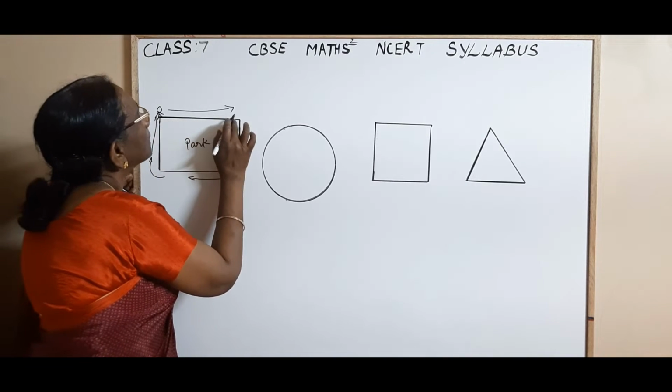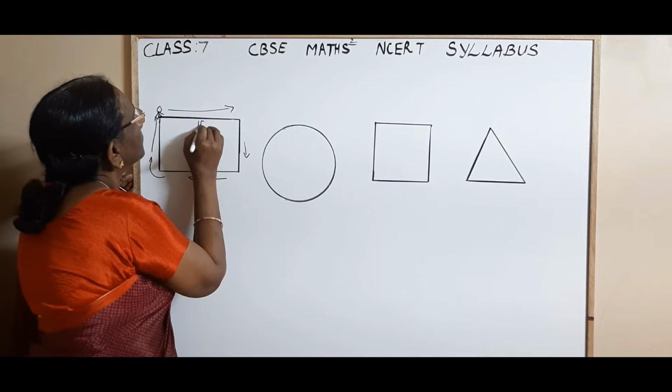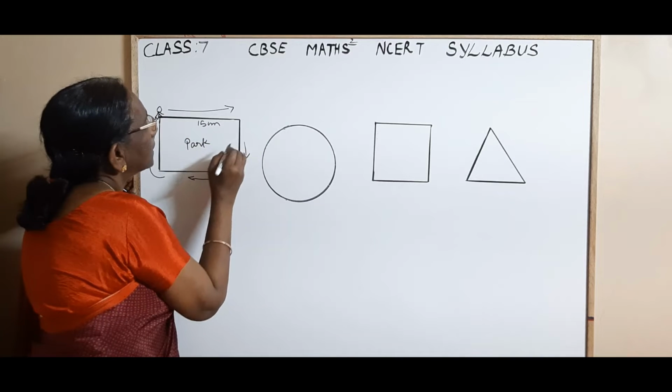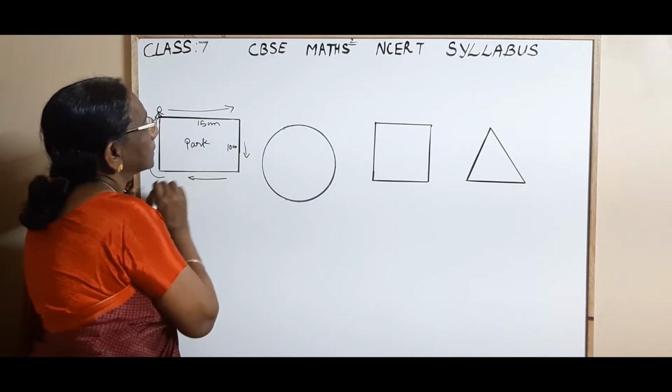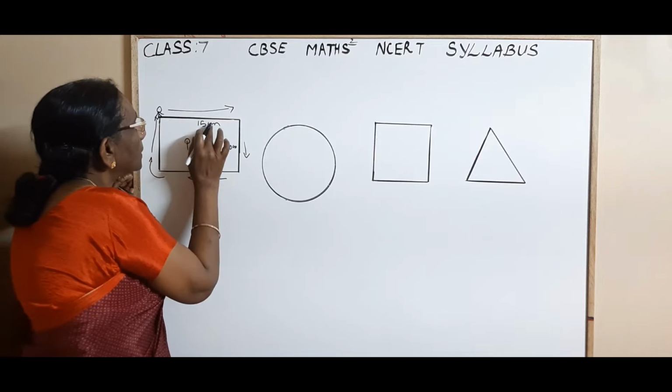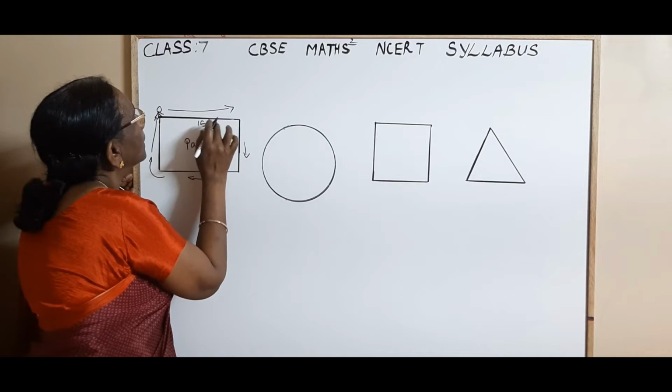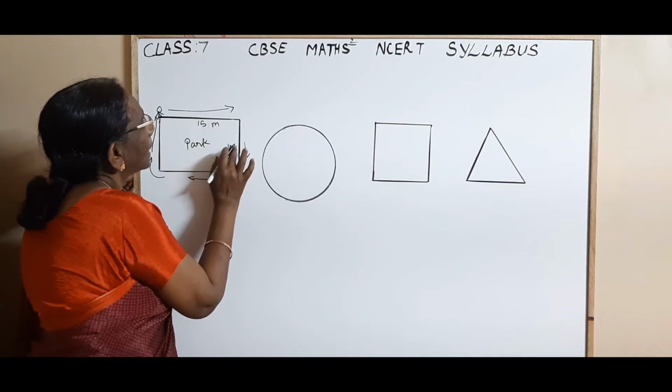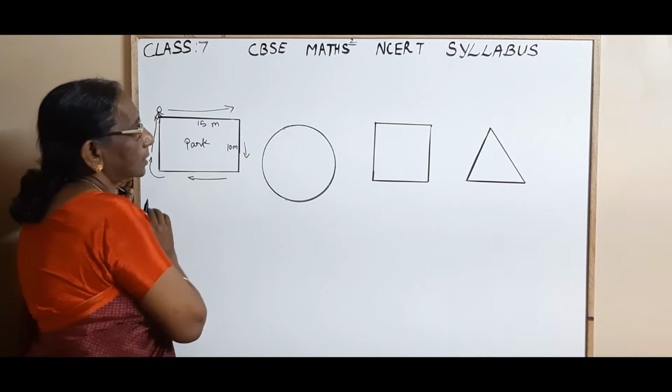Suppose this is 15 meter and this is 10 meter.